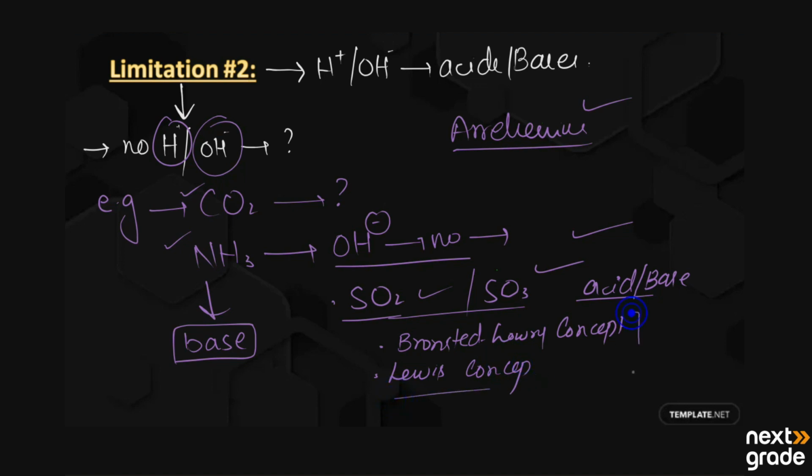These two tried to overcome the limitations of the Arrhenius concept. I hope you understand what the limitations are. I'm going to repeat that. The first limitation was that it is only applicable to aqueous solutions, and the second, it is only applicable to substances that have hydrogen and hydroxide ions, and not applicable to other substances having no hydrogen and hydroxide ions. So these are the two limitations or drawbacks of the Arrhenius concept.